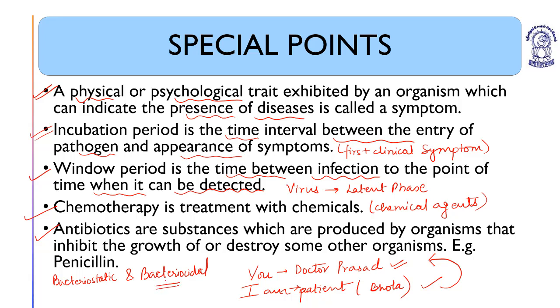Anti means against, biotics means living organism. Now coming to next: symptoms, window period, incubation period, antibiotics, everything is clear.